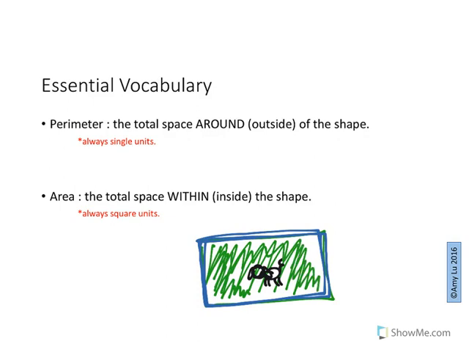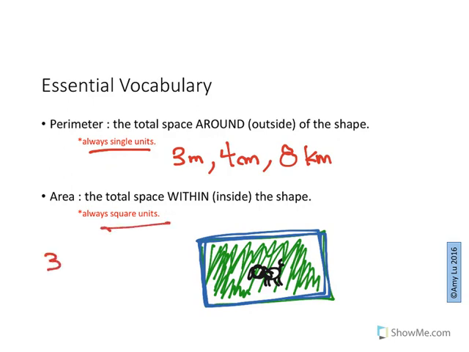The other difference is that when we see numbers, perimeter is always labeled as a single unit. So for example, it could be 3 meters, or 4 centimeters, or 8 kilometers. Area is always measured in square units.